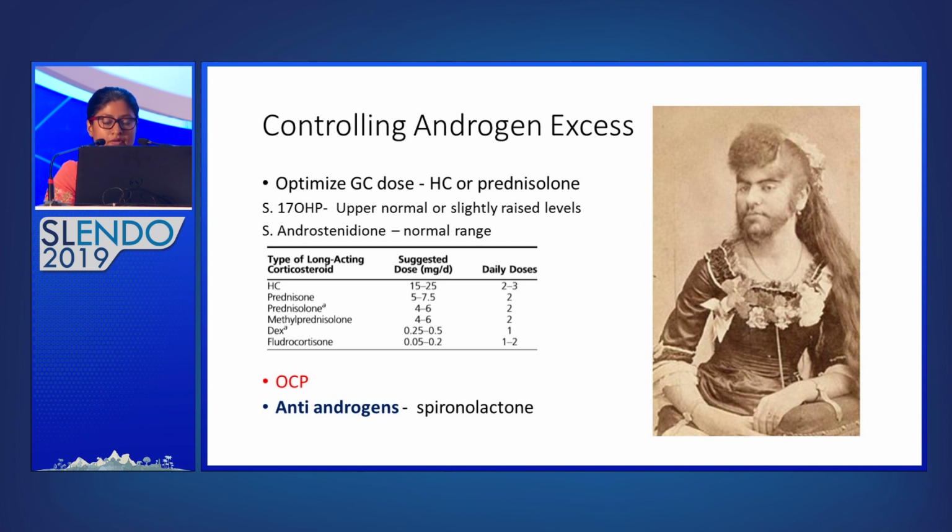Serum androstenedione level is again a good marker of disease control, and the aim is to keep it within the normal range. In addition to steroids, to manage hyperandrogenism, you can use oral contraceptive pills, preferably one with a progestin which has anti-androgenic actions, like drospirenone or cyproterone acetate. Anti-androgens like spironolactone can be used.